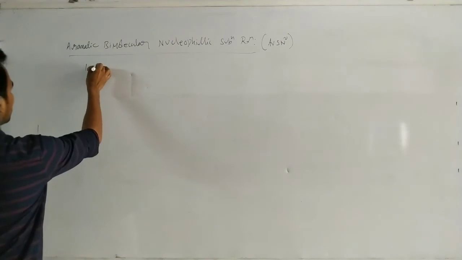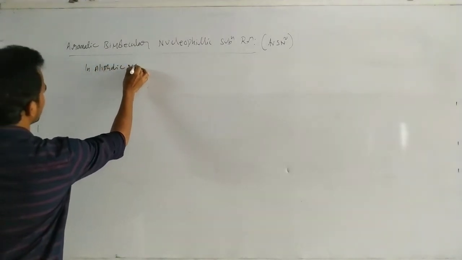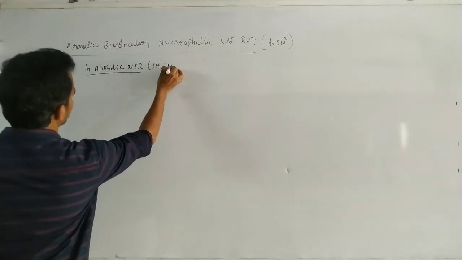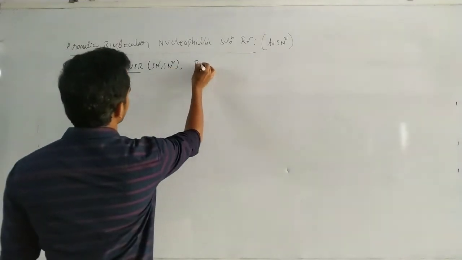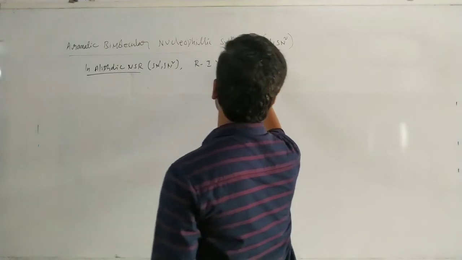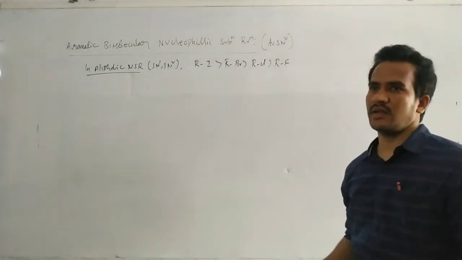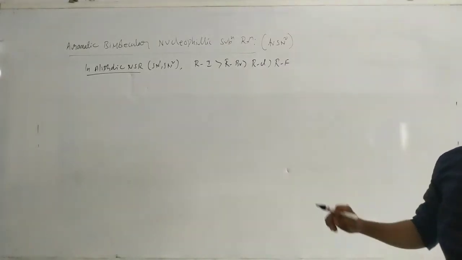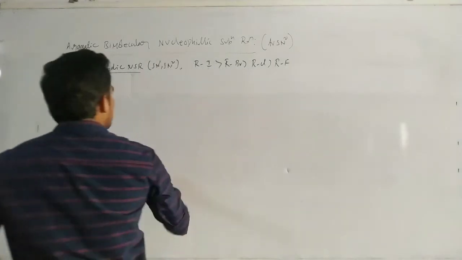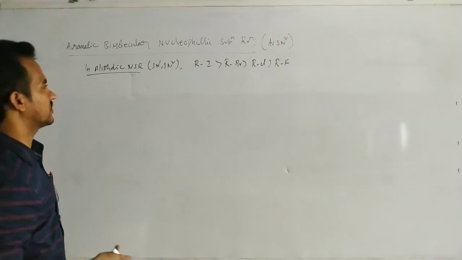Generally in aliphatic nucleophilic substitution reactions, the general SN1 and SN2 reactions, alkyl iodides are more reactive. Next bromide, next chloride, and least reactive is alkyl fluoride. In aliphatic nucleophilic substitution, alkyl iodides are more reactive because I minus is a good leaving group. The carbon-iodine bond is weaker, so it is readily replaced by the other nucleophile.